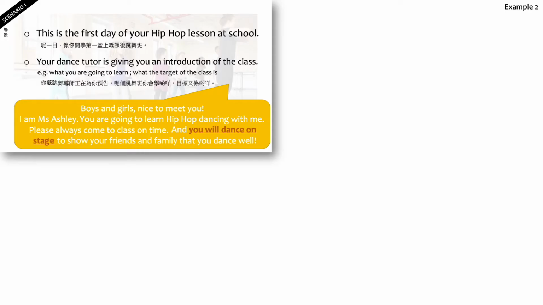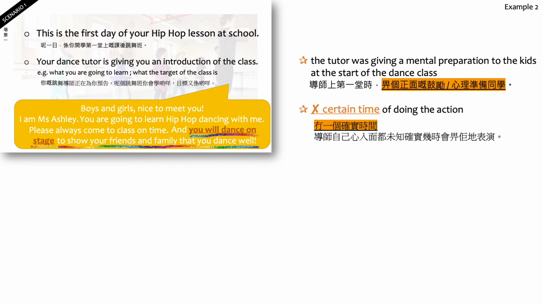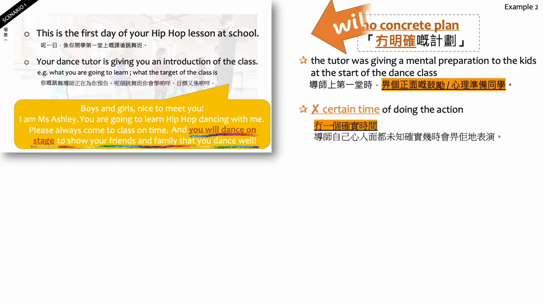So when you compare the two scenarios, you can see in the first one, the tutor was actually giving a mental preparation to the kids at the start of the dance lesson because they have to show their friends and family that they can dance well. So they will dance on stage. Do they know when they're going to perform? Does the tutor know when they are going to perform? No, they don't have a certain time of doing it. There is no concrete plan of when they will dance on stage, so she used will.